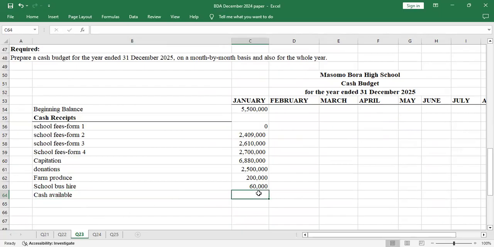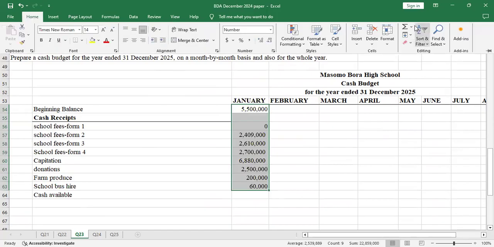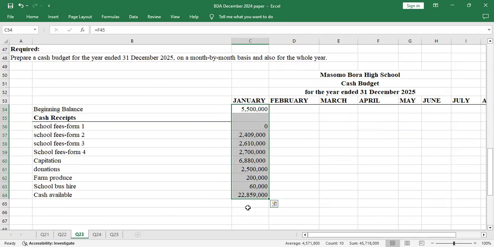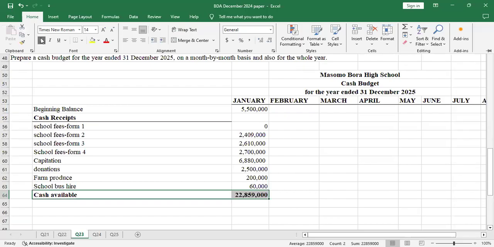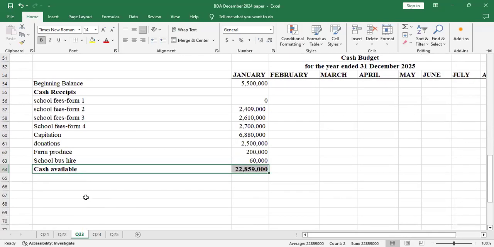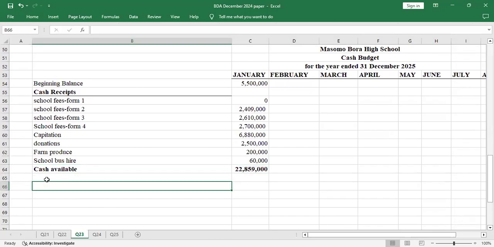So the cash available will be the sum of all this. Just highlight all this, then you go to Home, then you AutoSum, then you get your value. So the cash available was 22.859 million. You bold that. Then you minus the disbursements. When it comes to cash budgeting, we don't call them expenses, we call them disbursements. So I'll skip one line and write disbursements.